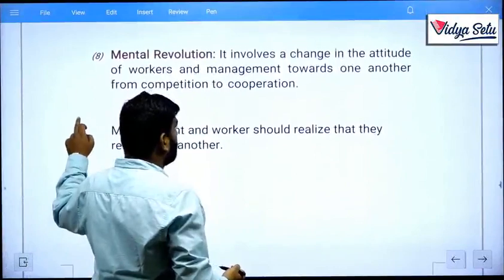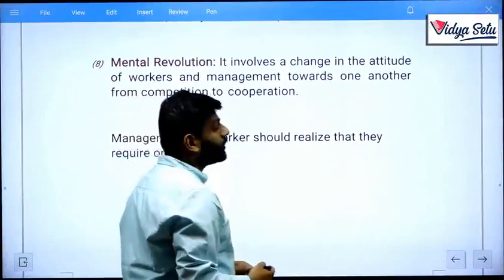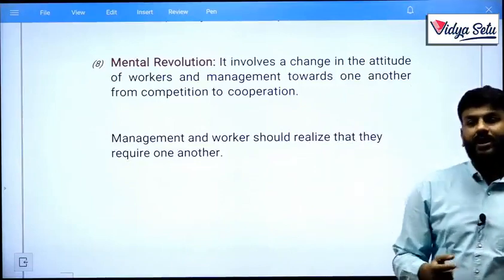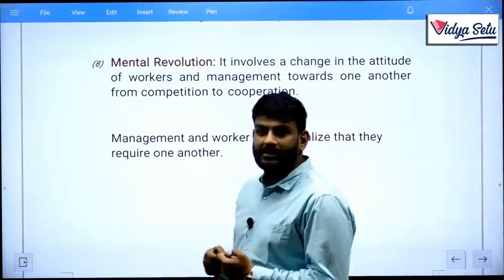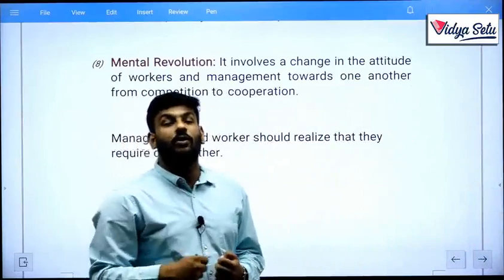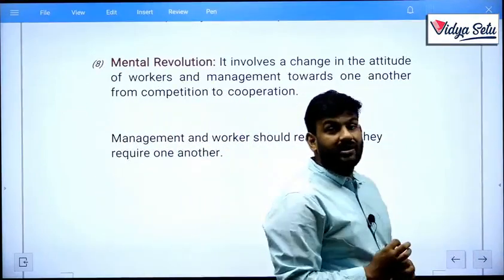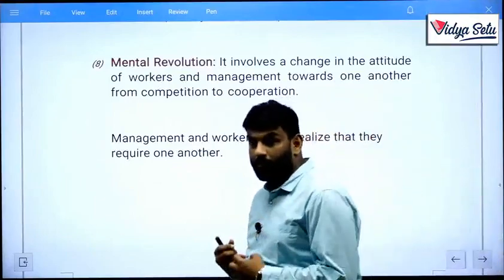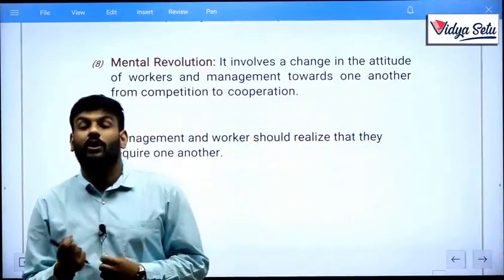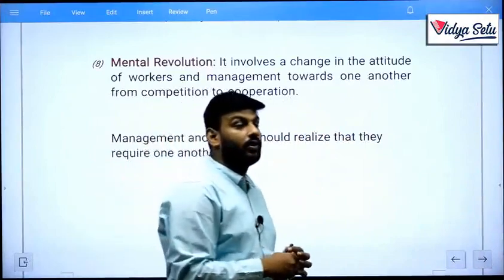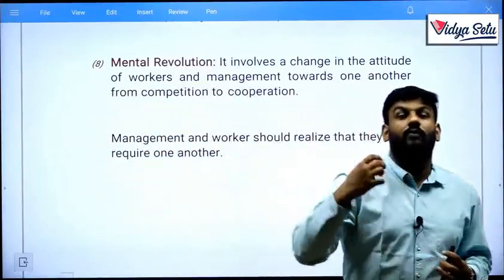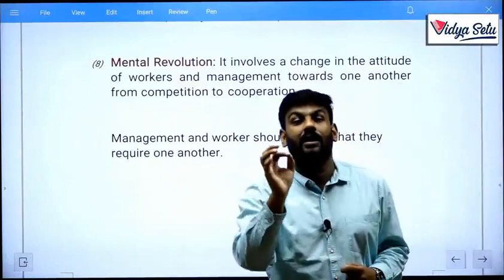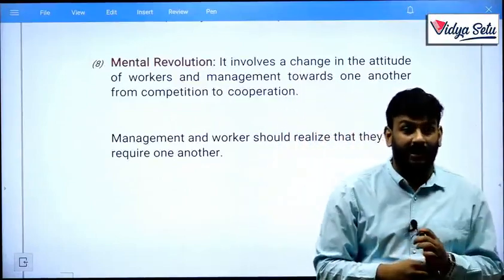Next, last but not least, mental revolution. Mental revolution is not generally a technique, but it is used in Taylor's scientific management principles. He told that we need to understand the attitude of managers and workers, whether both are cooperating with others and doing the task simultaneously, or whether they depend on the thought of why I should do it, why they can do it, or that only they do it. This should be changed by Taylor's technique.